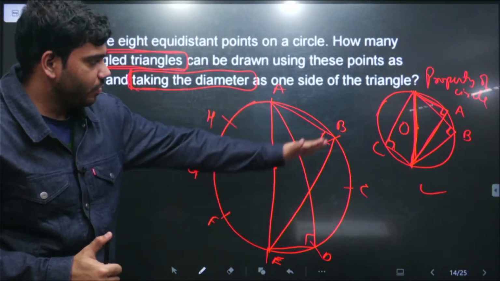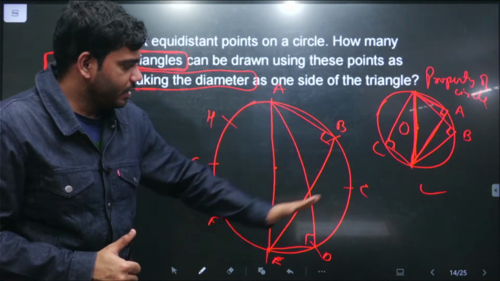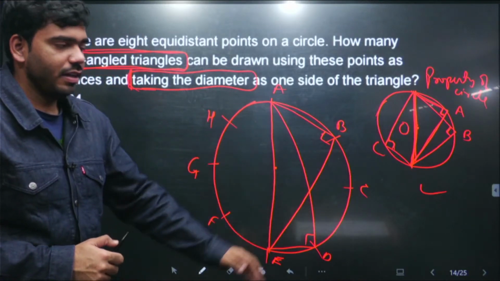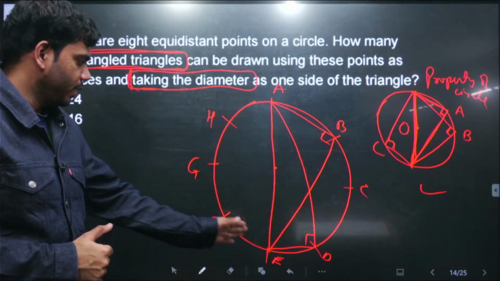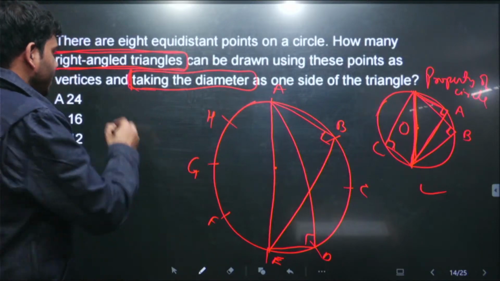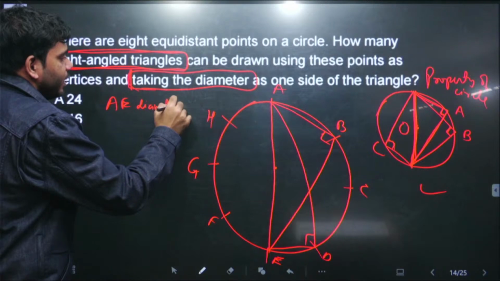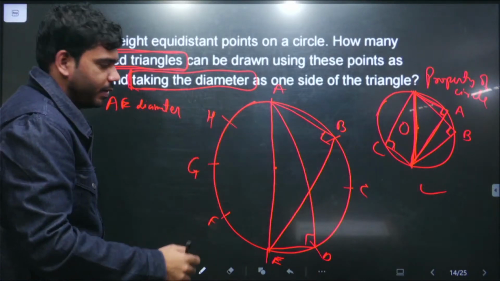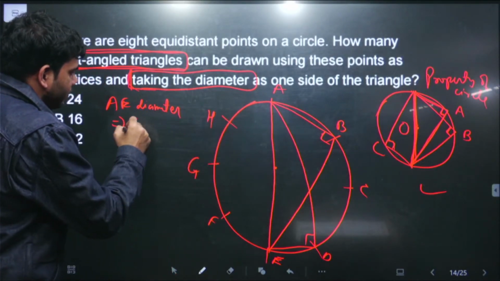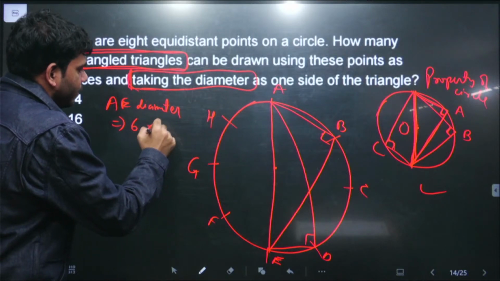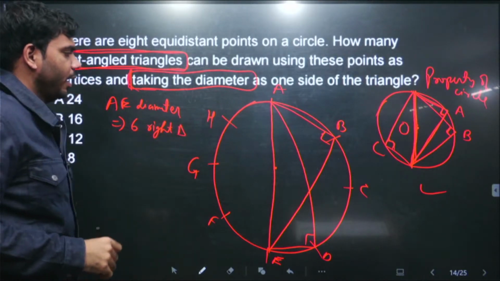Let's say AEB is a right angle triangle, AEC is a right angle triangle, and AED is also a right angle triangle. And similarly these 3 also. As we said, AE is a diameter, and using AE as a diameter, we have 6 other points remaining, so a total of 6 right triangles can be formed using AE as a diameter.